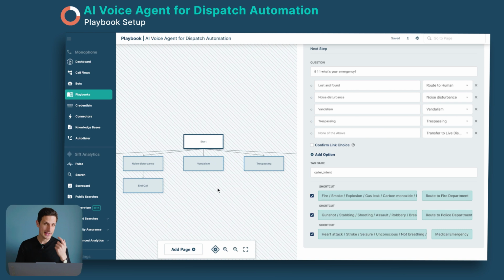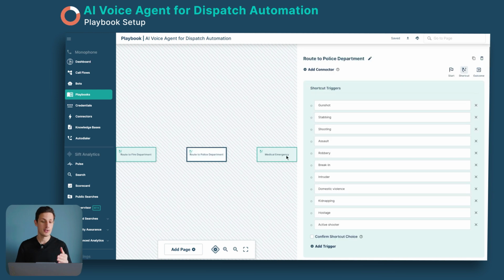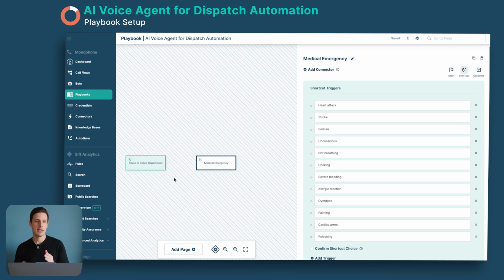So Grace is always listening to these specific keywords. So if it starts out with these keywords, it goes here. And also if it changes during the call to a critical emergency, she will then immediately go this route. Okay, this is an emergency. We'll transfer you over to a dispatcher.